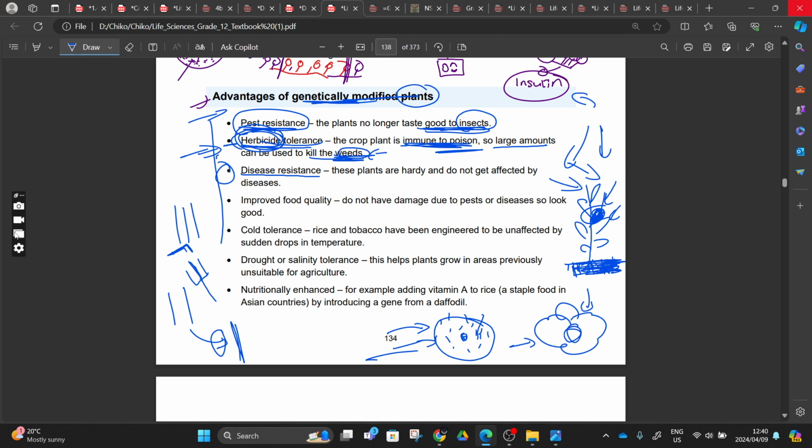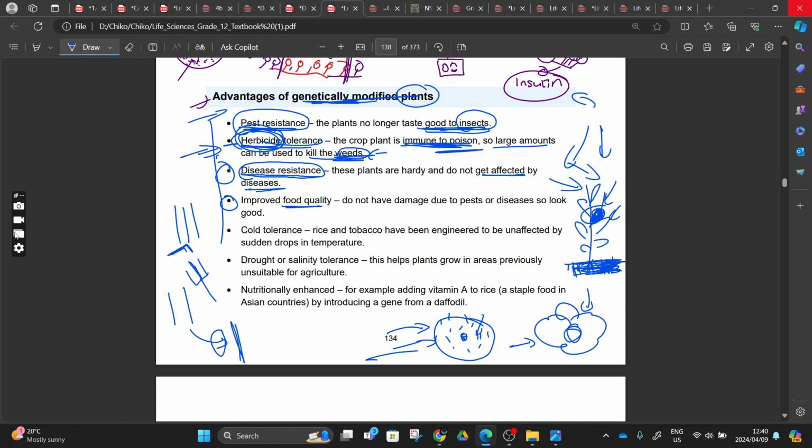Like you see that our plants at home will be affected by something. You might find that there is a modification. Those plants are weak, they are being infected by some worms, right? So because they are genetically modified, they become resistant to diseases. They don't get sick easily. You can just write that. The advantage is that our plants don't get sick easily, they are hardy and do not get affected by diseases, right? And another point is that it improves food quality.